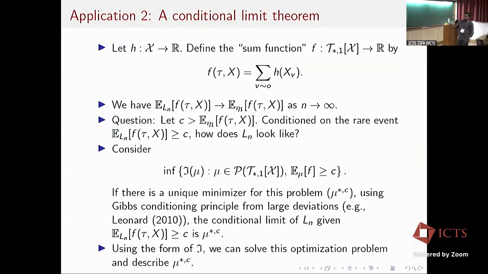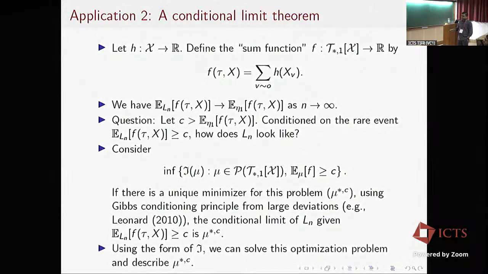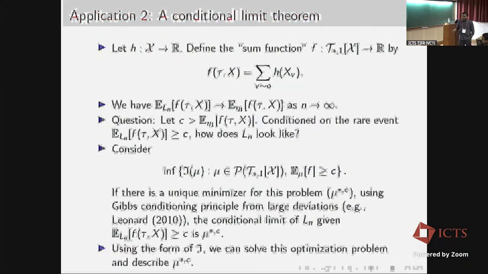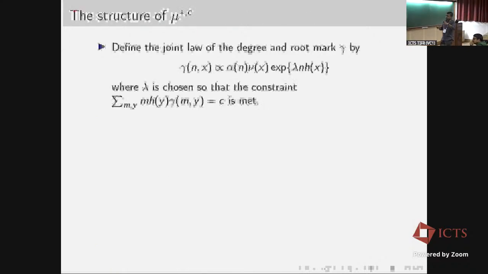Okay, and using our relative entropy form for the rate function j, we can actually solve this problem completely in this particular setting and describe the unique optimizer mu star. It turns out that in this setting there is a unique optimizer mu star c, which we can describe as follows. First I have to look at the joint distribution of the root mark and the degree.